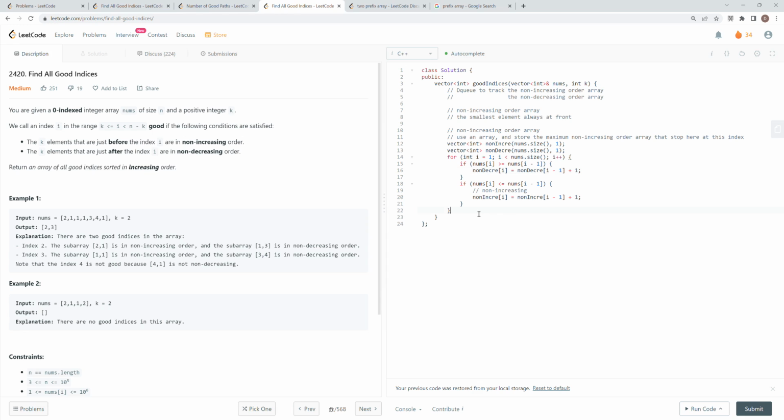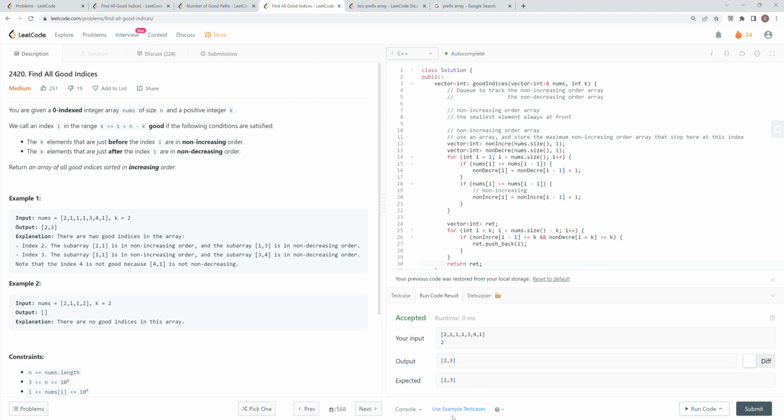Yeah, I think that's it. And now we can just do it. Declare a vector of int to return, and for int i equal to k, while i is less than nums.size minus k, and then i plus plus, and suppose non-increase[i minus 1] is greater or equal to k, and non-decrease[i plus k], I think it should be i plus k, is also greater or equal to k, then we do res.push_back(i), and then return it. It seems working.